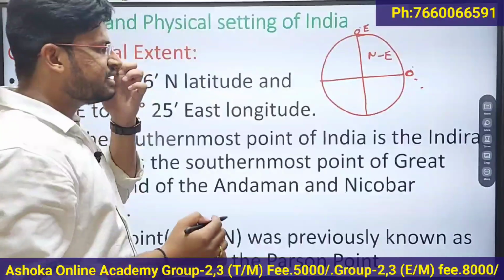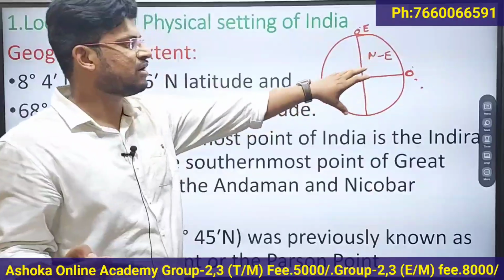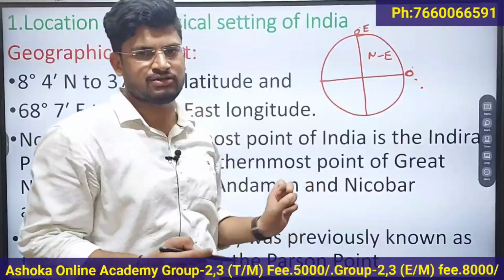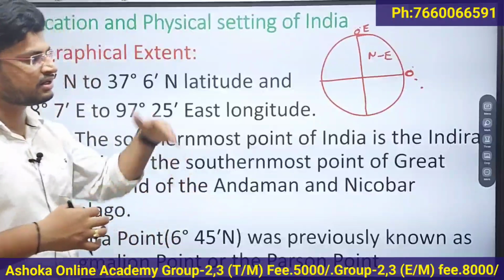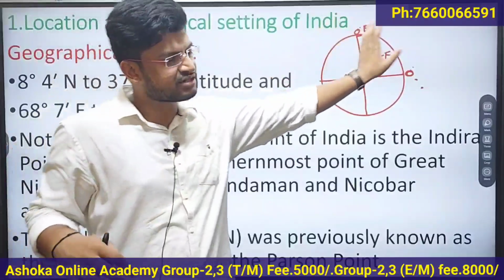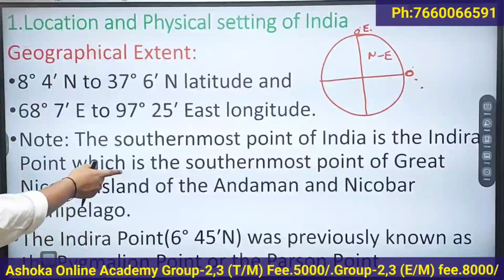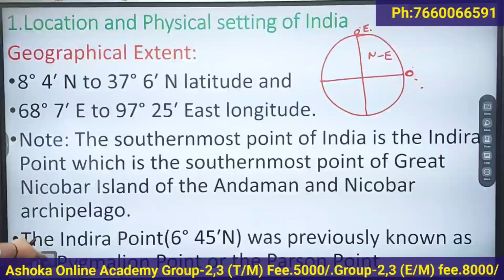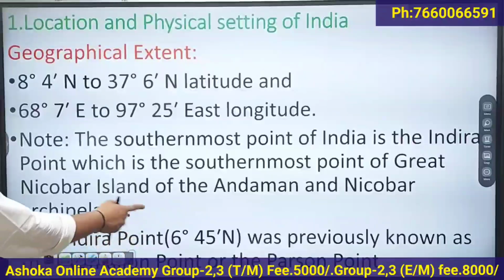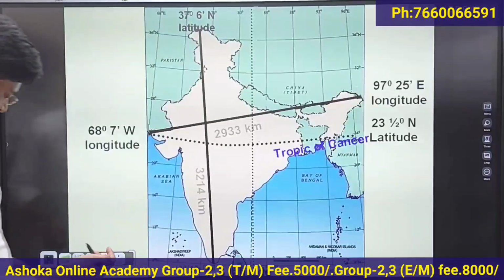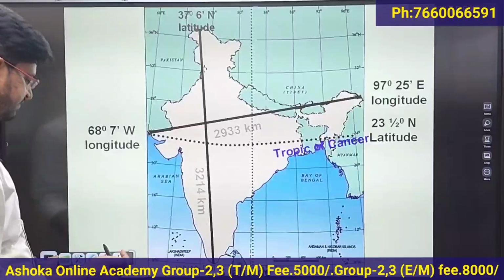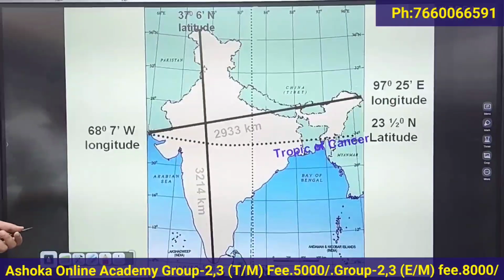That means India is located in the northern latitudes and eastern longitudes. So what is the latitudinal and longitudinal extent of India? First we will see the latitudinal extent.